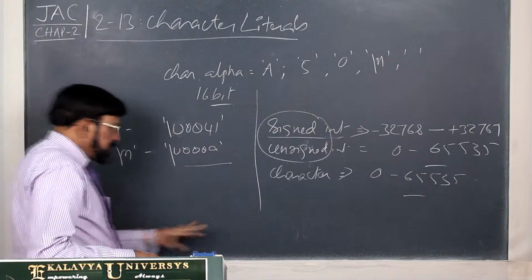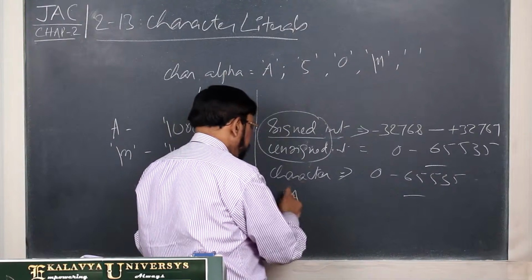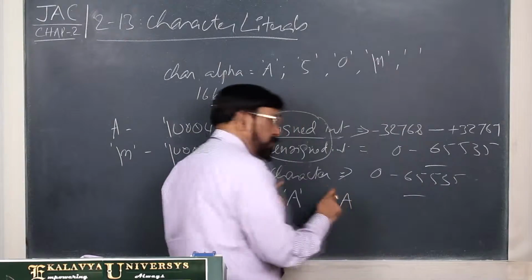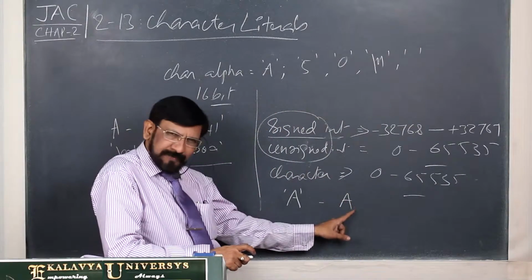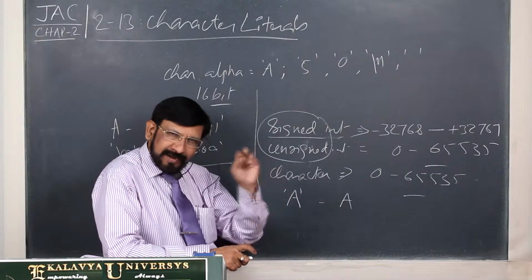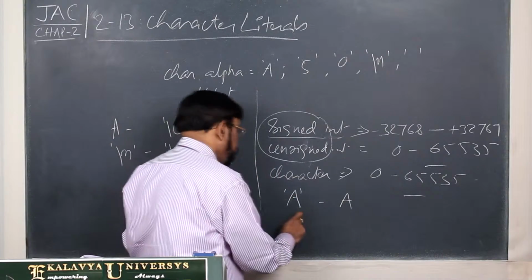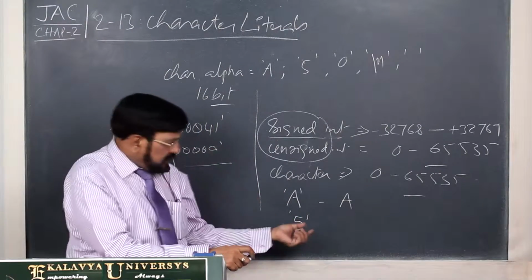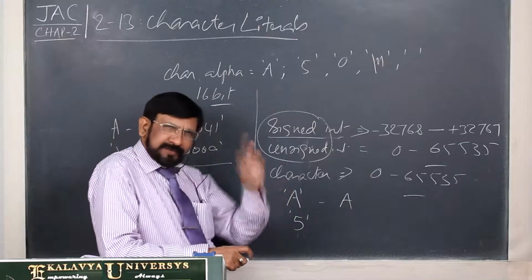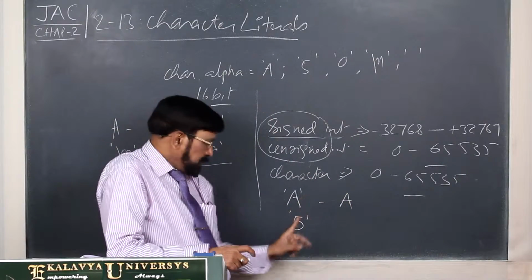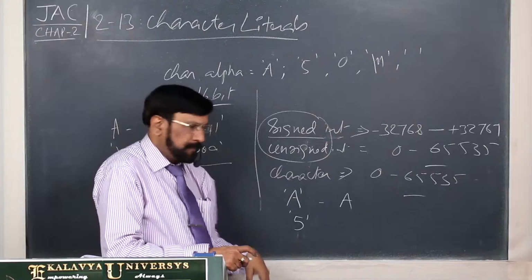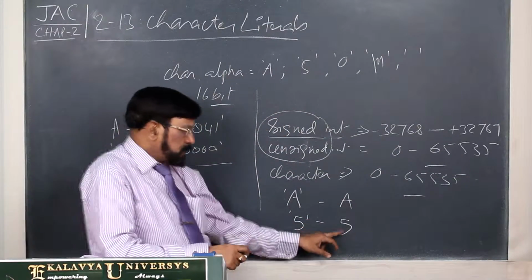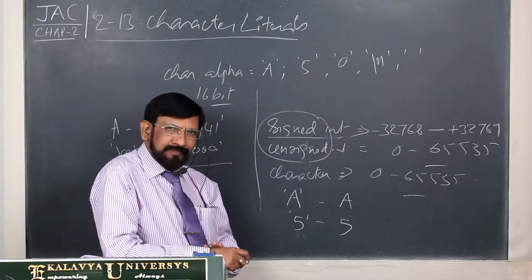Here you must understand one thing: A, this is the A character literal, this is the character alphabet. This is a character literal. And 5, this is a 5 literal. That means you are treating it as a symbol. You are treating it as a symbol only. Here the A character, you are treating it as a symbol, the 5 symbol. Actually this is a 5 integer. Understand? In your program, if you write 5 integer, no error will come.